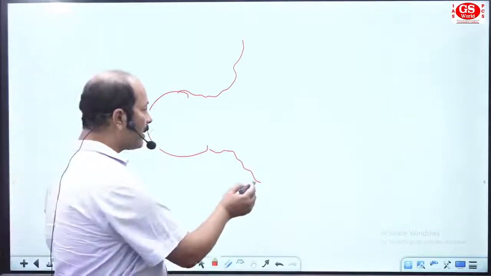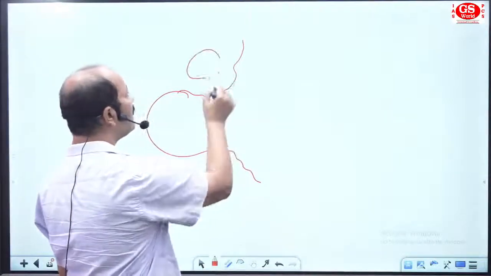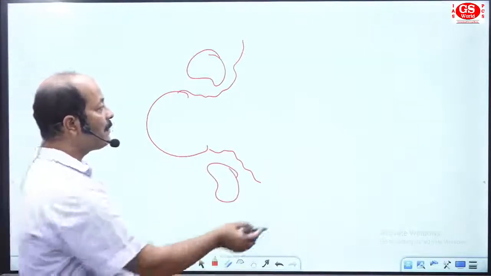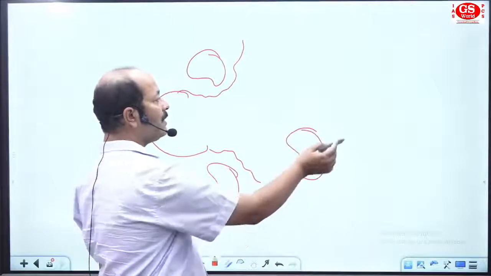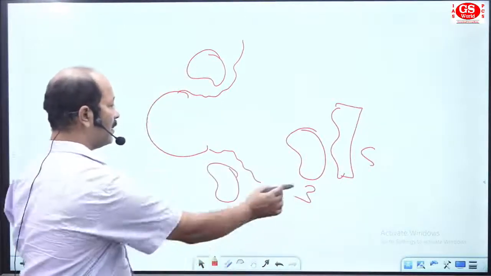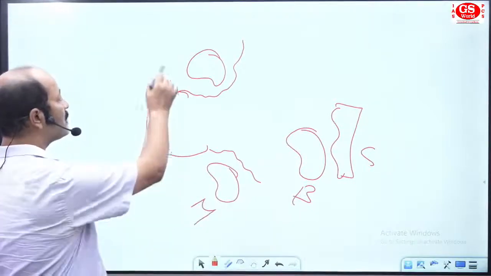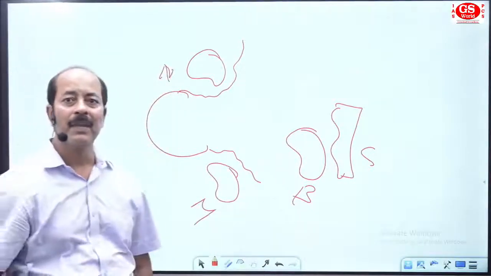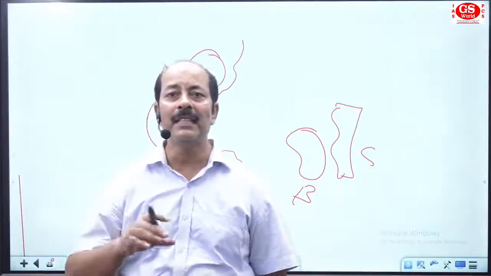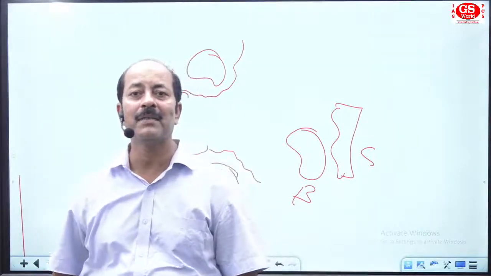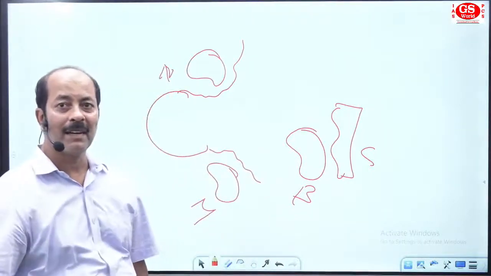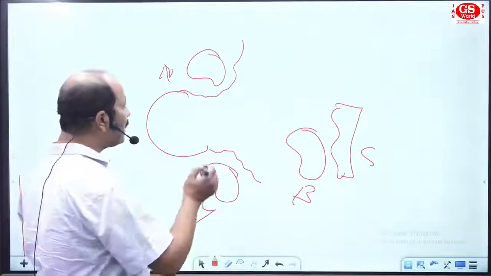So see this area. This is the area of North Sea. This is the area of Mediterranean Sea. This is the area of Black Sea. Then you have the area of Caspian Sea. This is Mediterranean Sea. This one is North Sea. Getting this one? So in this particular pocket area, there is a draining of rivers. The rivers are going in different directions. So we can remember this. I am giving you the detail here.